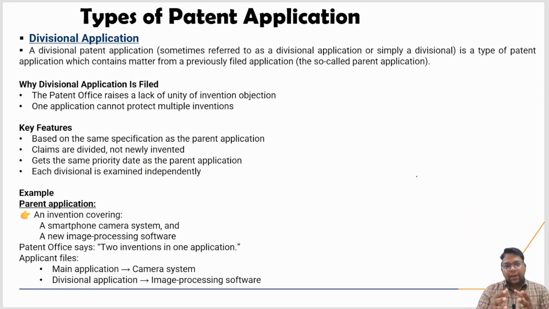अगर सपोज है कि आपका कोई क्लाइंट आता है, या आप किसी कंपनी में काम करते हो, वो कंपनी का इन्वेंटर एक इन्वेंशन लेके आता है, वो बोलता है कि इस इन्वेंशन को आप फाइल कर दो. आपने उस इन्वेंशन डिस्क्लोजर को देखा, आपने उसको बताया कि इसमें मे बी चांसेस हो सकता है कि एग्जामिनर डिविजनल के लिए आस्क करे, राइट? Maybe the examiner will ask for the divisional. The divisional patent application is a type of patent application where the examiner may ask you to split your patent application into two parts. Maybe one part as the main patent application, another part as a divisional application.